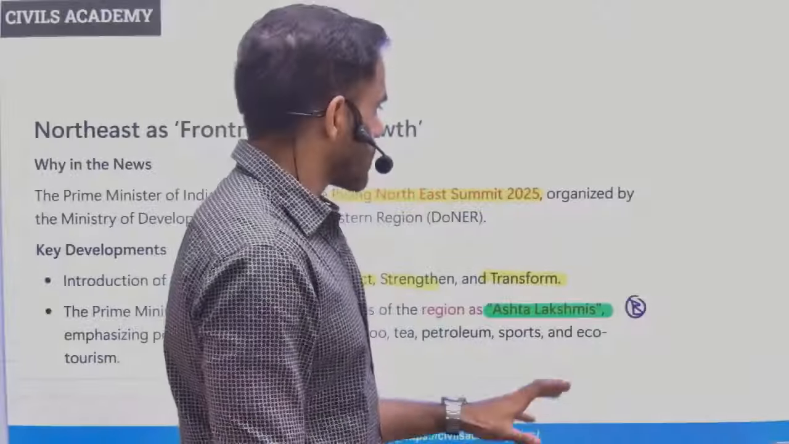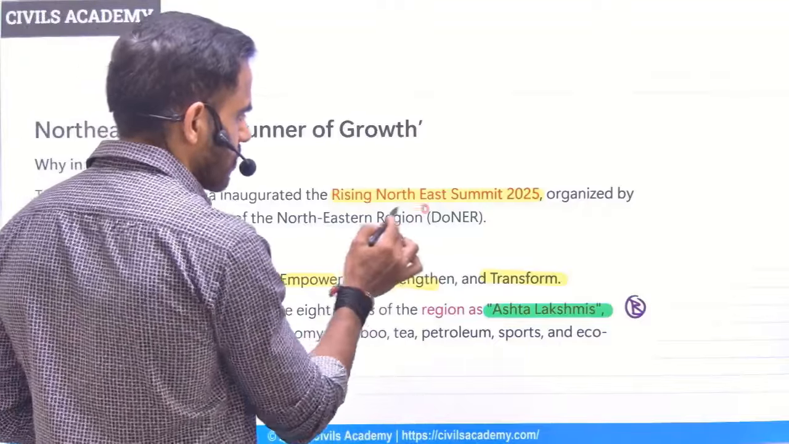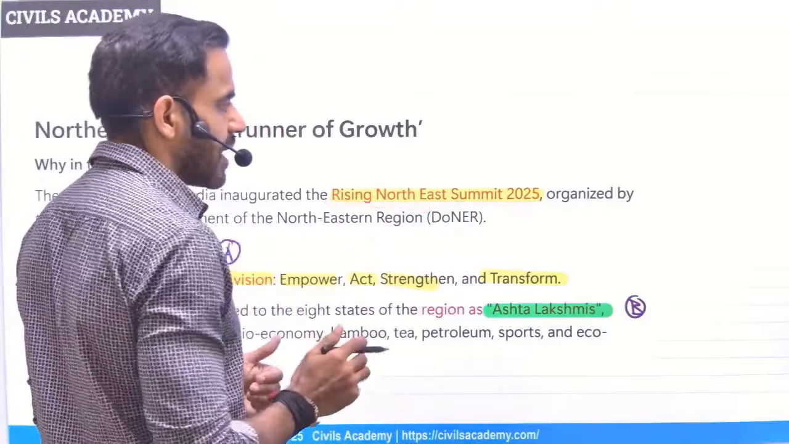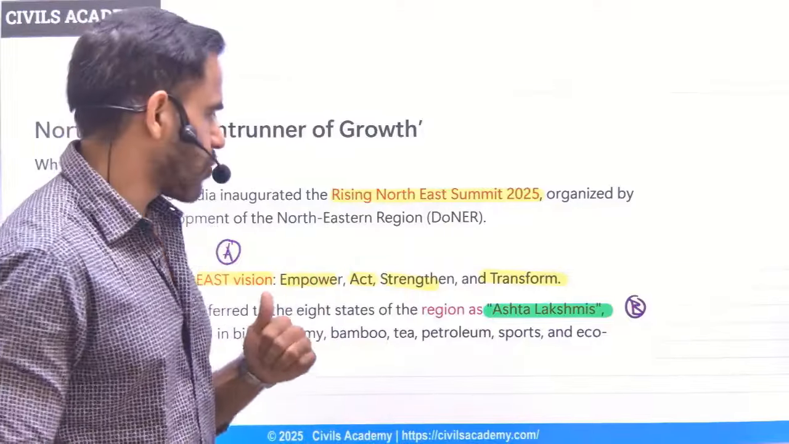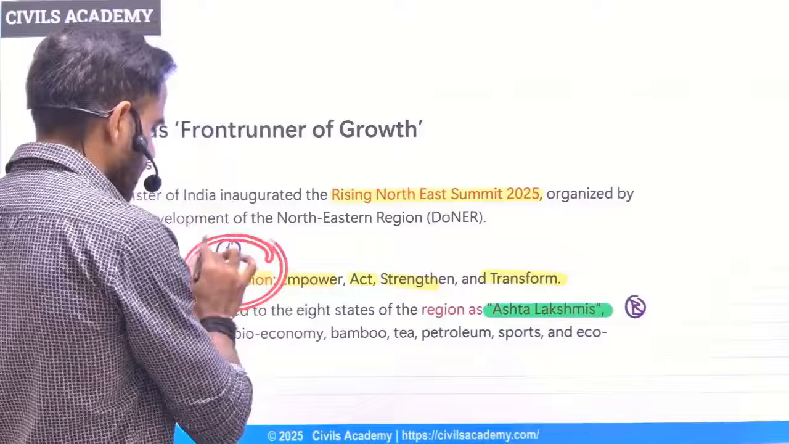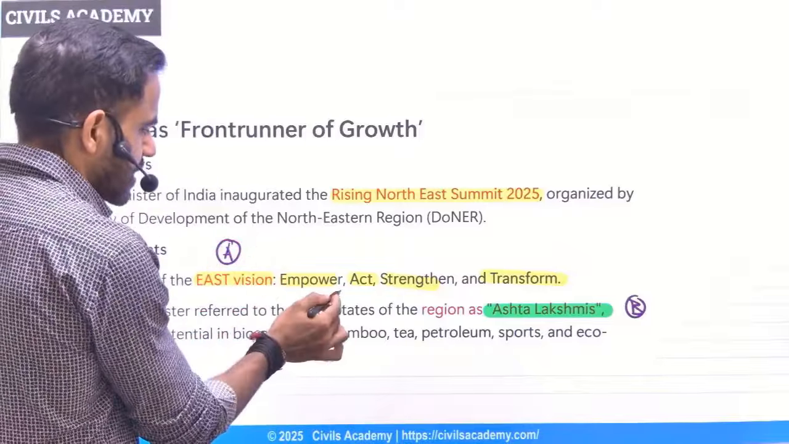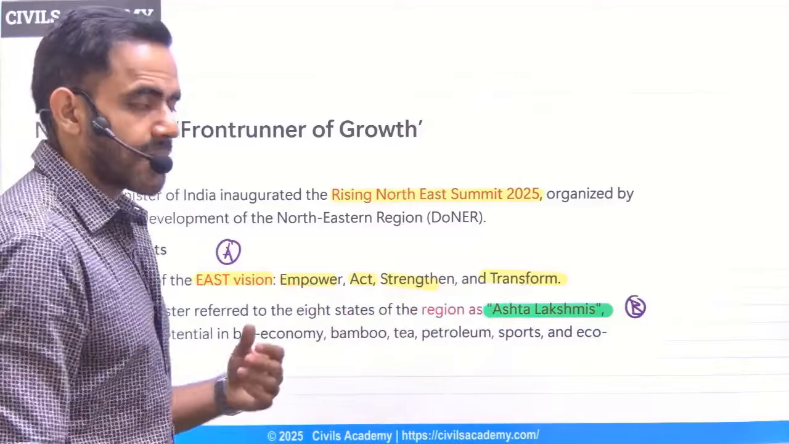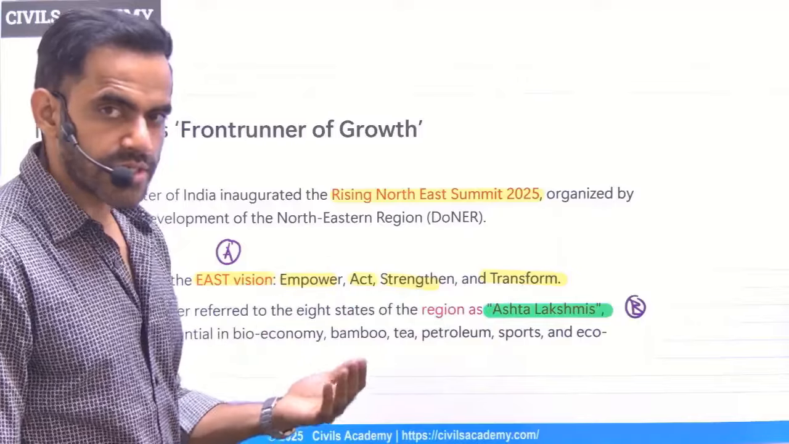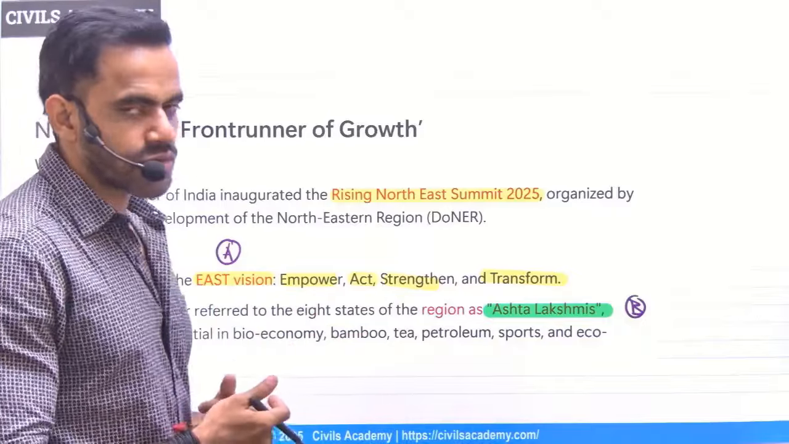Okay. So first is related to Northeast. Recently, the Rising Northeast Summit was organized. In that summit, two important terms were highlighted by the Prime Minister. One is this EAST Vision. What is this EAST Vision? Basically, it refers to empower, act, strengthen, and transform. That means we have to empower our Northeast region, we have to act accordingly, we have to strengthen it, and we have to transform it.